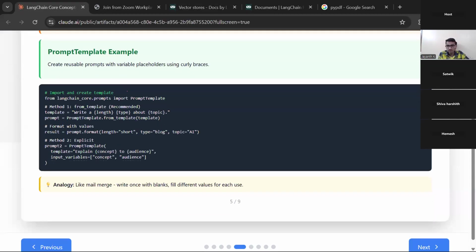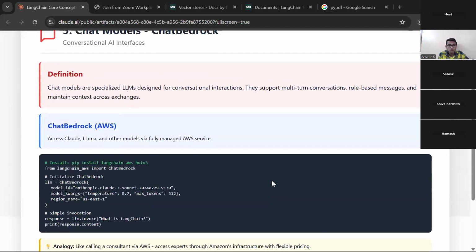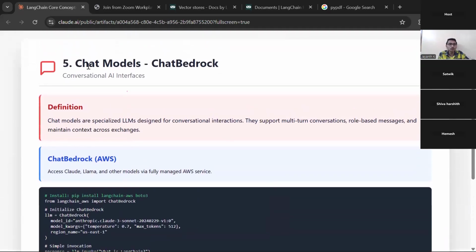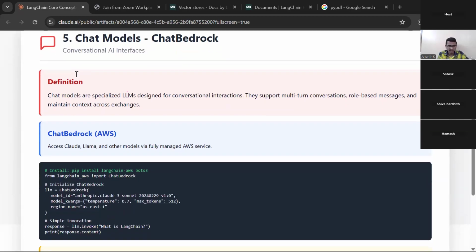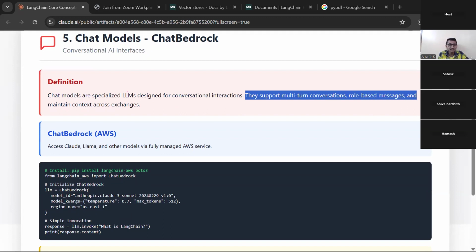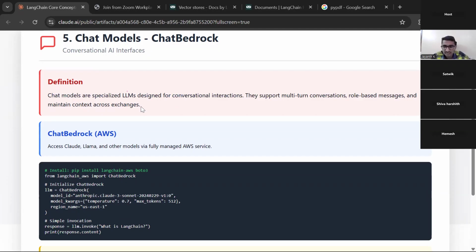Now, chat models. We have to use some LLM, right? Conversational AI interfaces. Let me read the definition. Chat models are specialized LLMs designed for conversational interactions. They support multi-turn conversations, role-based messages, and maintain context across exchanges. I think this might feel a little technical for you, but the point is that we have LLMs, right?